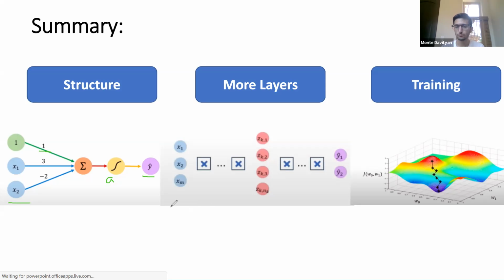However, if you have more layers, it also adds to the computational expense, which means that the more layers you have, the longer it takes because you're doing more calculations. So it's also a balance as to whether your computer or your GPU can handle the amount of training you have.